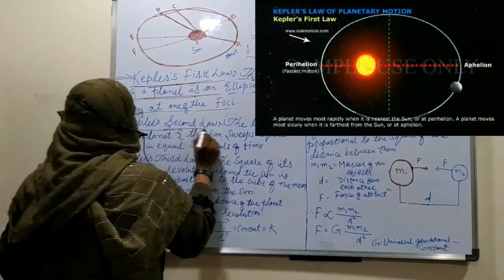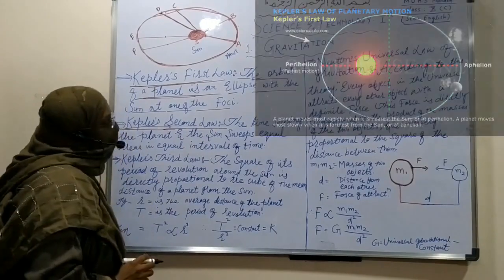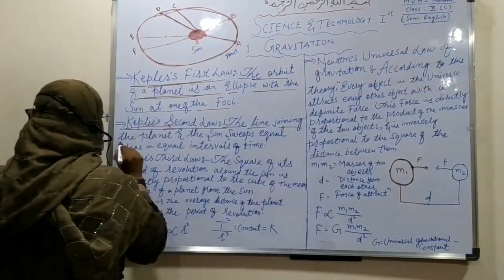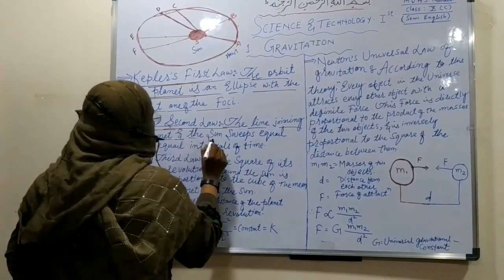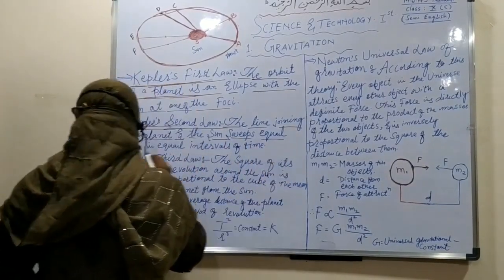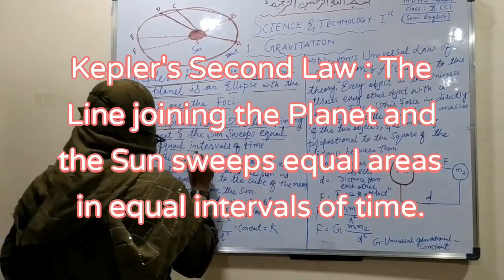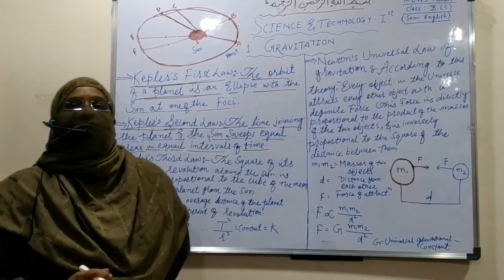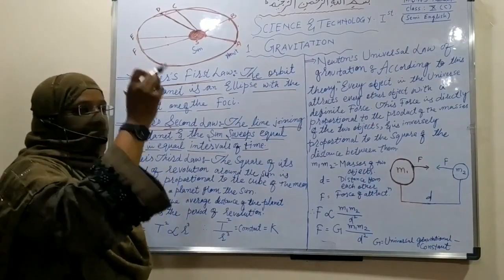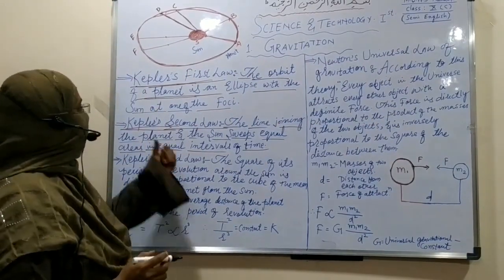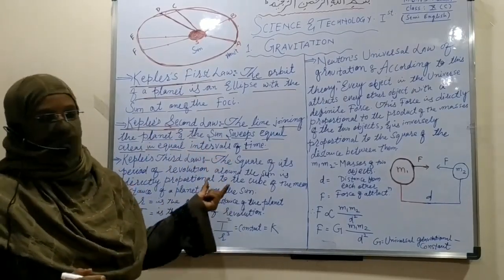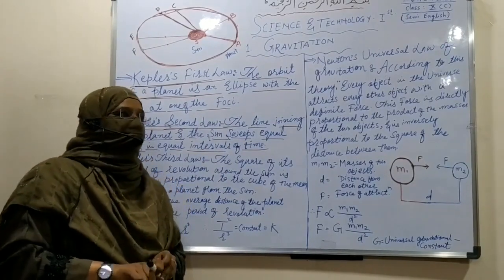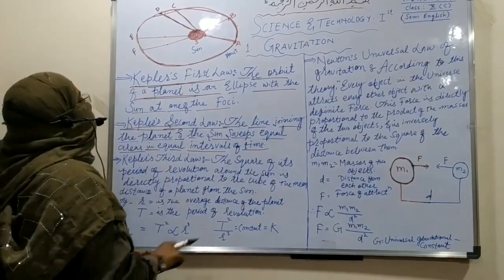Next is Kepler's second law. According to this law, the line joining the planet and the sun sweeps equal areas in equal intervals of time. We know, students, that our planets rotate around the sun, and our second law is about that rotation. Due to rotation, our planets occupy various areas.